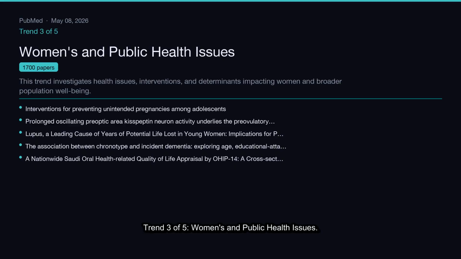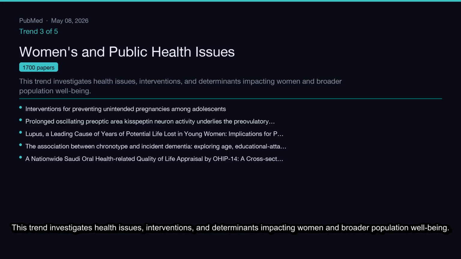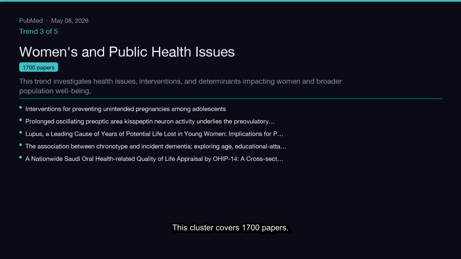Trend 3 of 5, women's and public health issues. This trend investigates health issues, interventions, and determinants impacting women and broader population well-being. This cluster covers 1,700 papers.